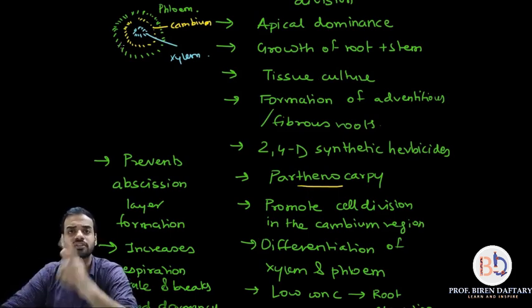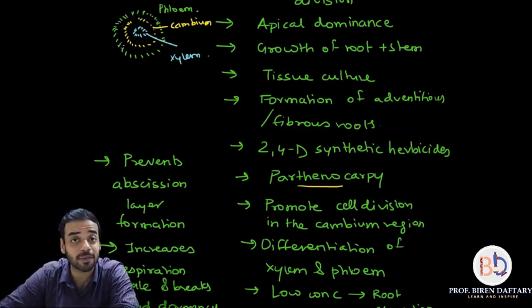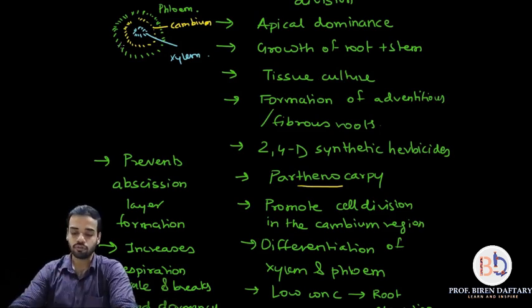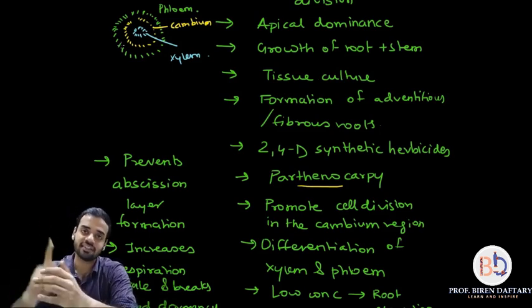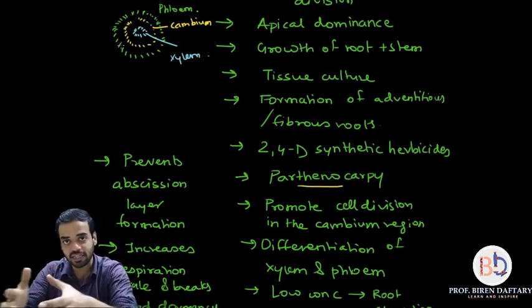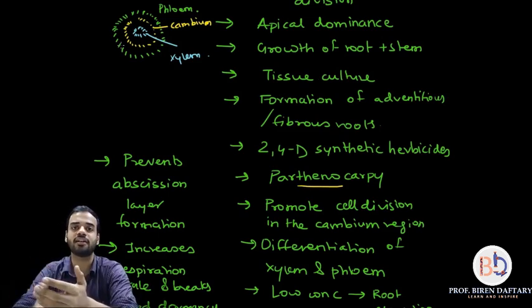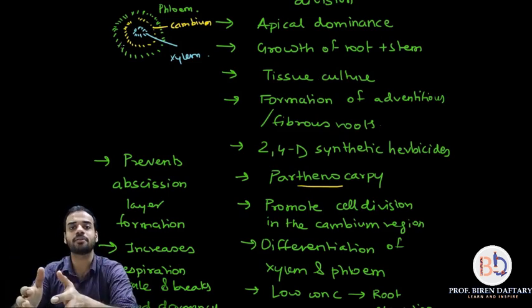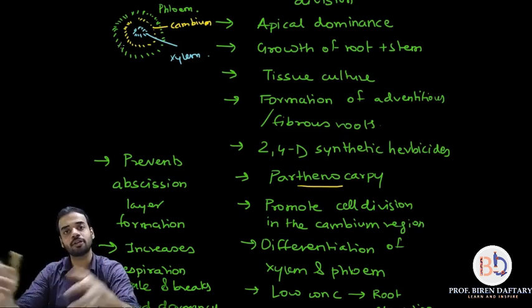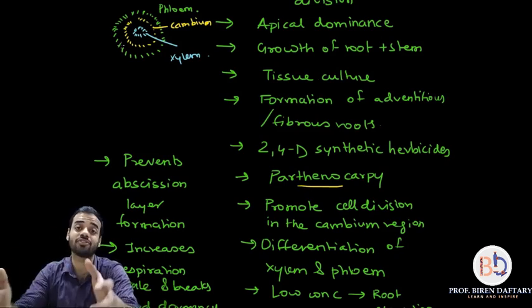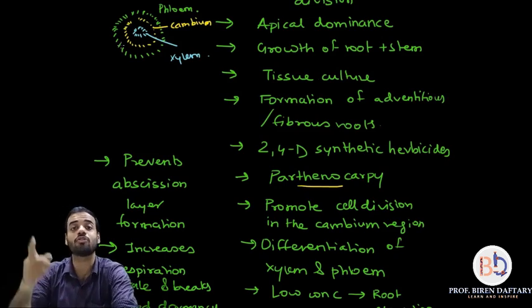Are you getting it? Does anybody remember the function of cambium? Cambium helps in secondary growth. What is secondary growth? It increases the thickness of a part. Primary growth is when the tree increases in height, and secondary growth is when the stem of that same tree increases in diameter. For example, a banyan tree, when it is very young, has a stem with very little diameter. When it grows, it increases in diameter and also in height. So increase in height is called primary growth, and increase in diameter is called secondary growth. Secondary growth is caused by cambium.